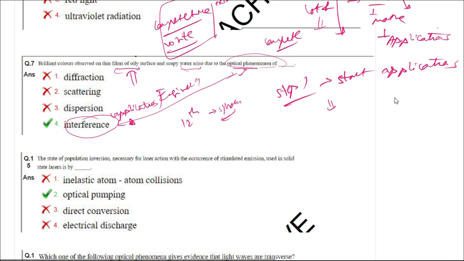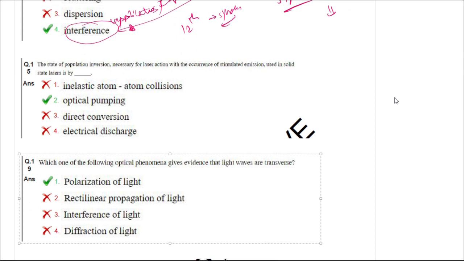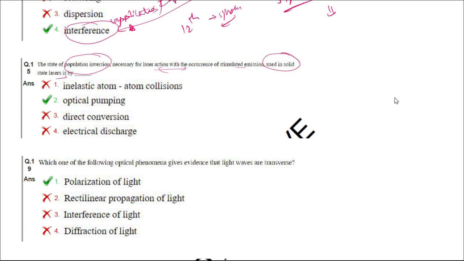Next, if you move to the third question, the state of population inversion necessary for the laser action with the concurrence of is used in solid state lasers is by. So he's also asking about application. So optical pumping is used. So here also he is talking about the application of the population inversion.